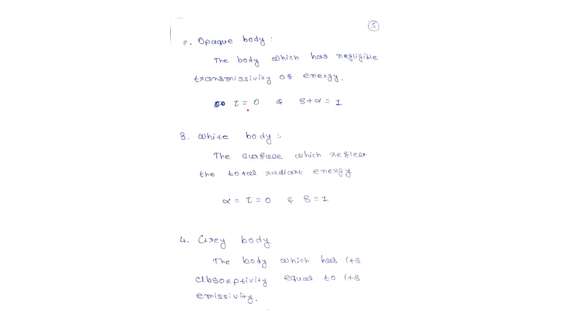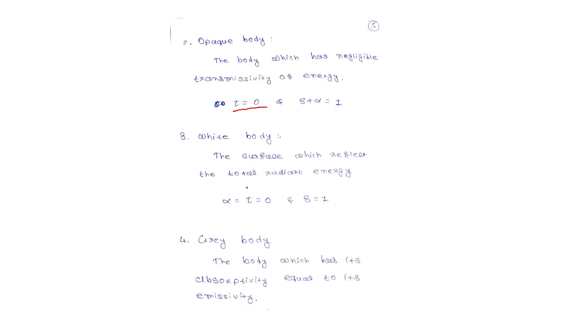So tau is equal to 0 and rho plus alpha is equal to 1. So there is no transmission of radiation, only absorption and reflection. So tau is equal to 0 and rho plus alpha is equal to 1.